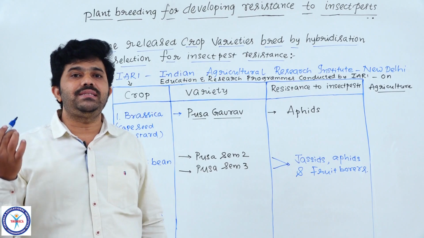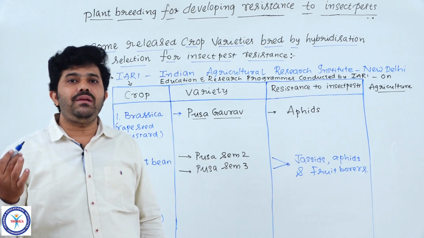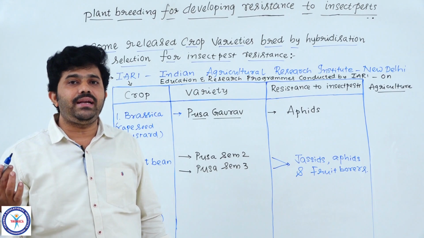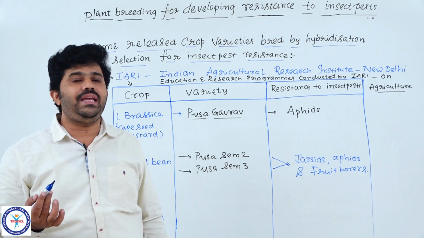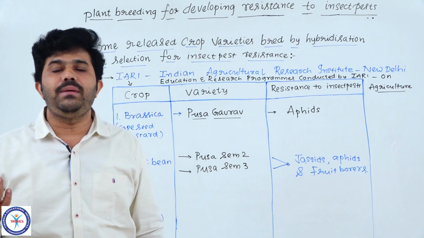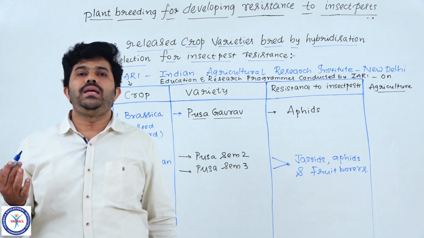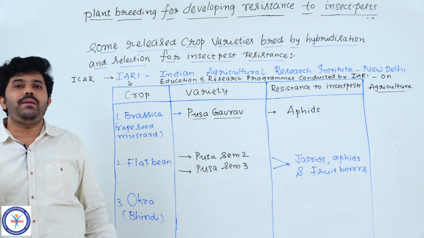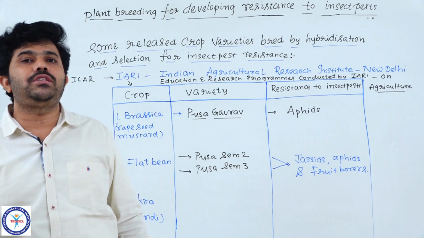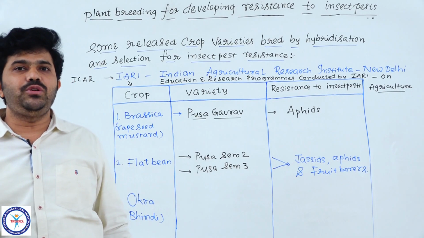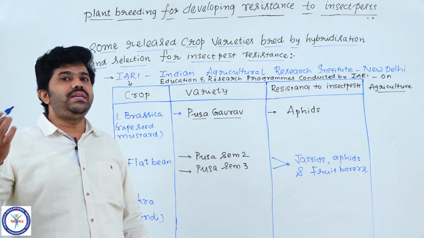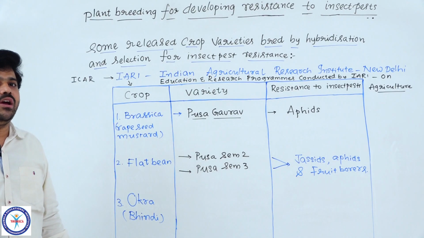Abelmoschus esculentus is the new cultivar which came from a wild variety or desi variety, Abelmoschus manihot. From Abelmoschus manihot, we made a new cultivar, Abelmoschus esculentus, by alteration of the genetic makeup present in Abelmoschus manihot.